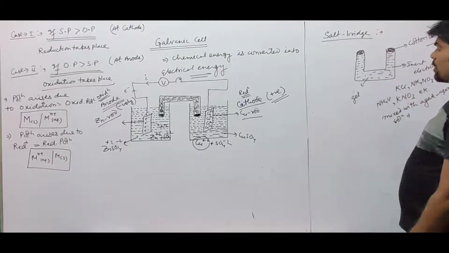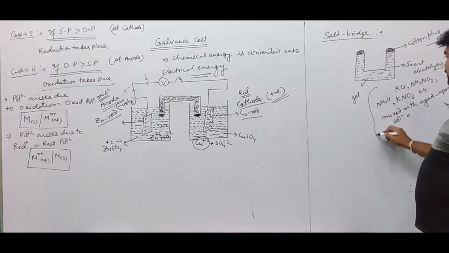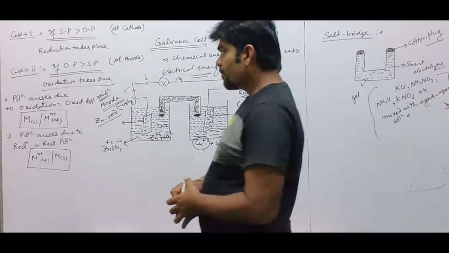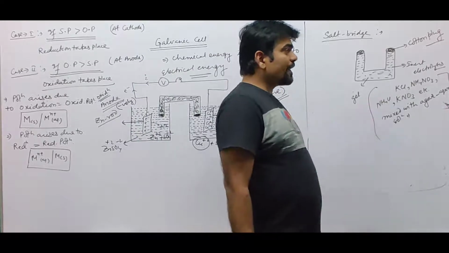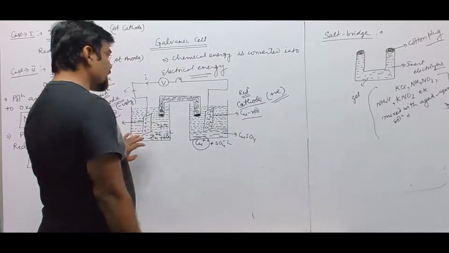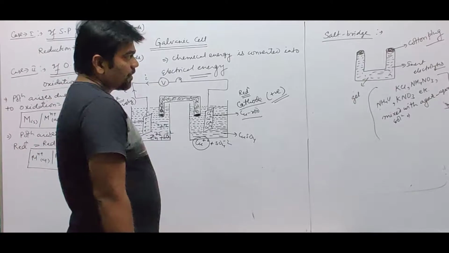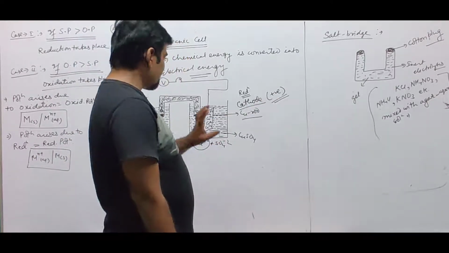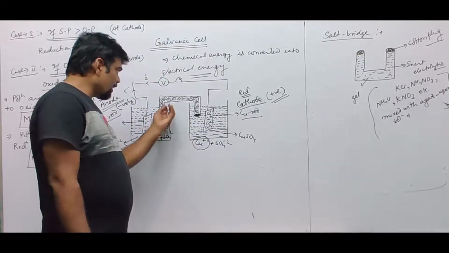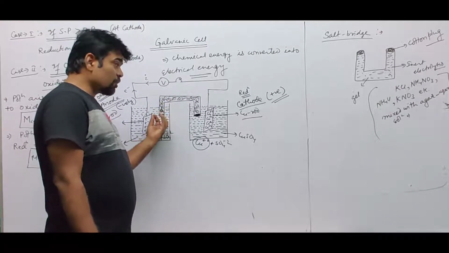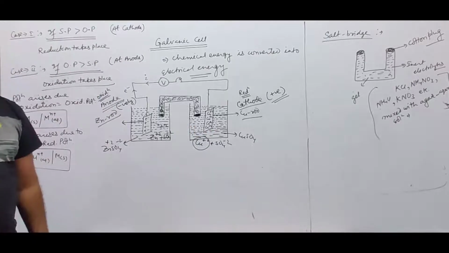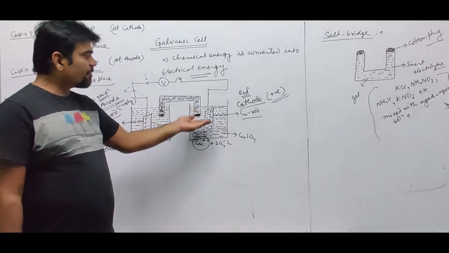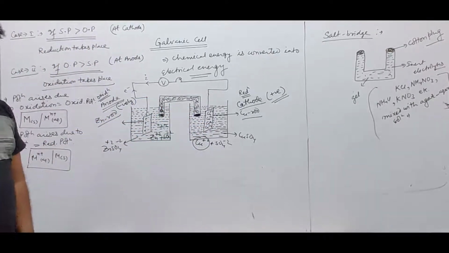There is a cotton plug. So what is the use of this inert electrolyte KCl, NaCl, NH4Cl? These electrolytes will not participate in the reaction itself. They are mixed with agar-agar to make a jelly form, so that they should not undergo intermixing with the cathodic and anodic solution. And that is being prevented by using a cotton plug over there.